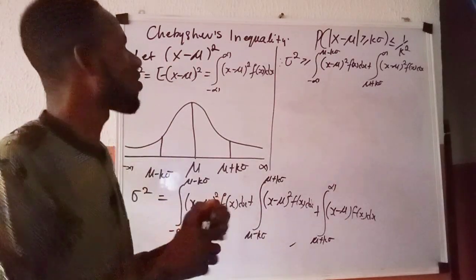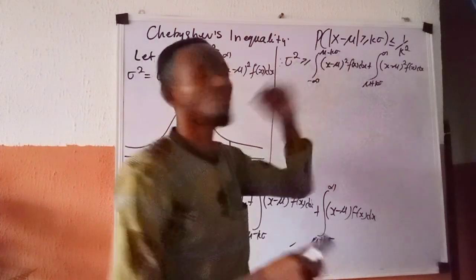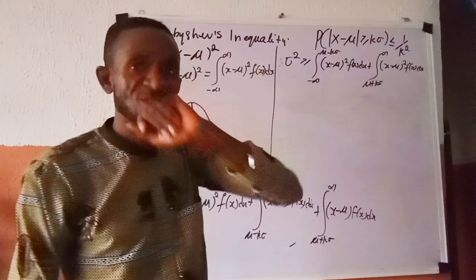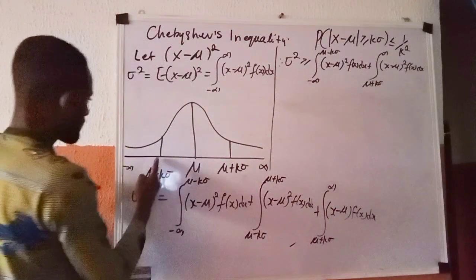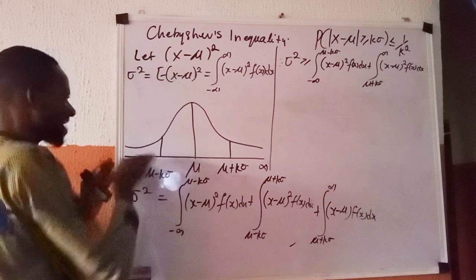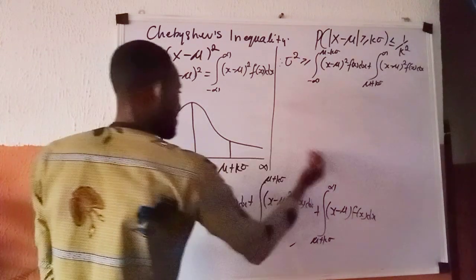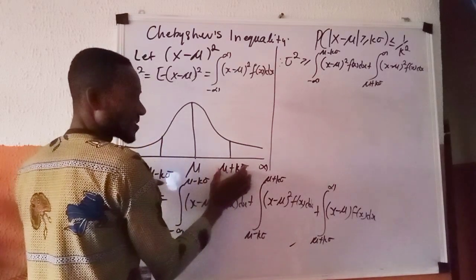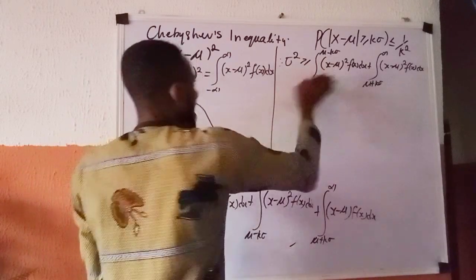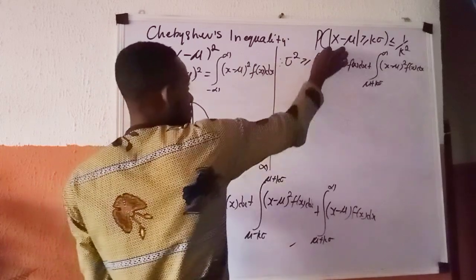Then I really want to know what this (x minus mu) all raised to power 2 means. But there is something I want you to see. Our interest from here to here means x is less than this quantity, and from here upwards means that our x is greater than this quantity. So here, x is less than this because it is from minus infinity to this.